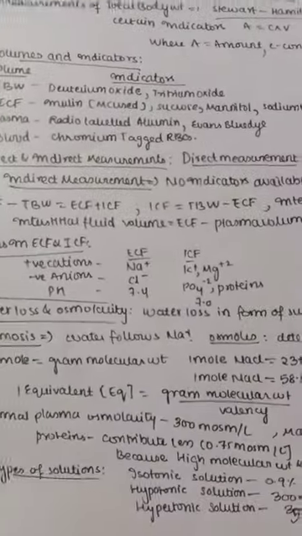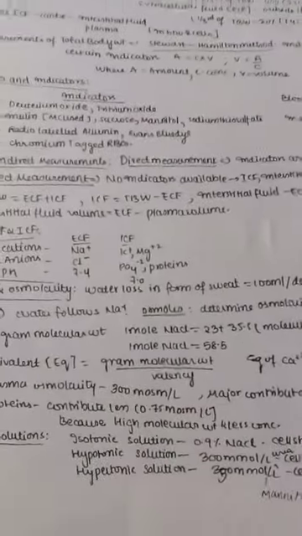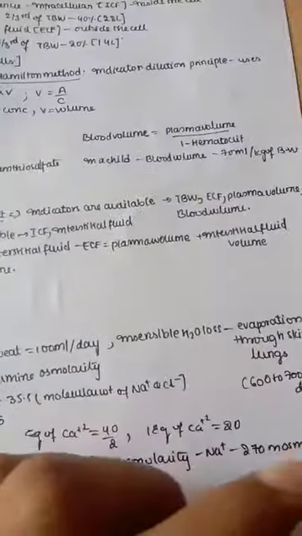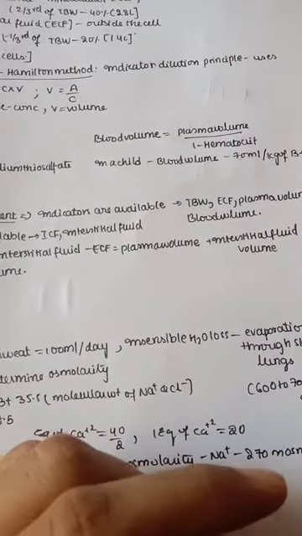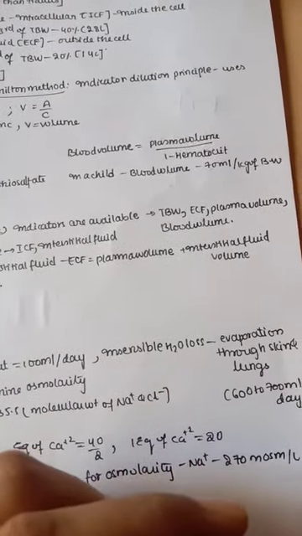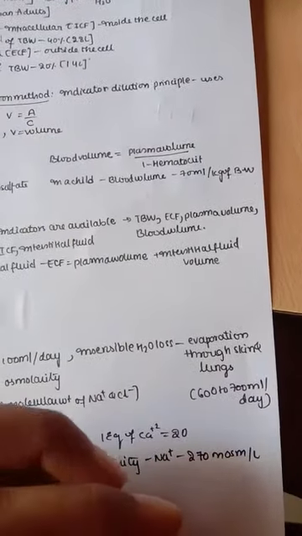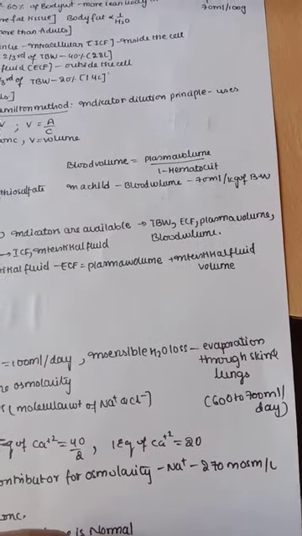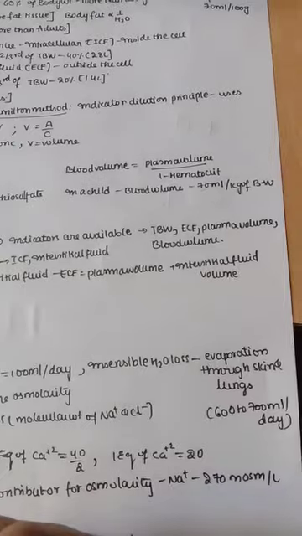So here you can see the direct and indirect measurements. First let us move to direct measurement. The components which have these indicators have direct measurements, but the components which don't have these indicators have indirect measurement. So let us see the direct measurement. Here the indicators are available, like in the case of total body water, its indicator is deuterium oxide, tritium oxide, just now we have seen. And for extracellular fluid, its indicator is inulin, most common, sucrose, mannitol, and also sodium thiosulfate. And for plasma volume we have radio-labeled albumin, Evans blue dye. So once again it will be like a revision for you. And the blood volume, it's chromium tagged. So these all have indicators.